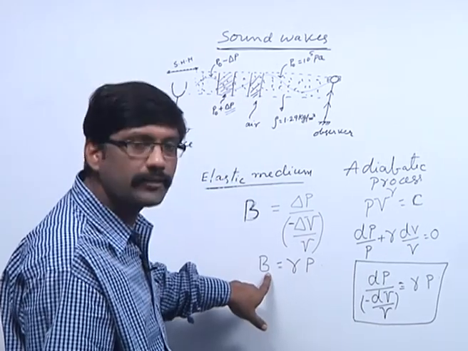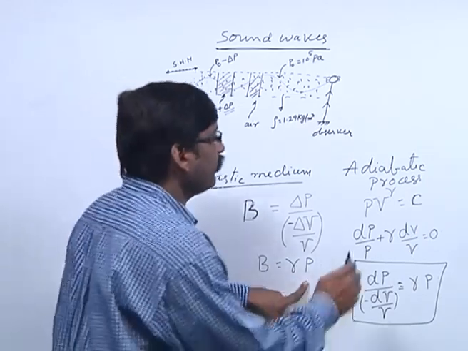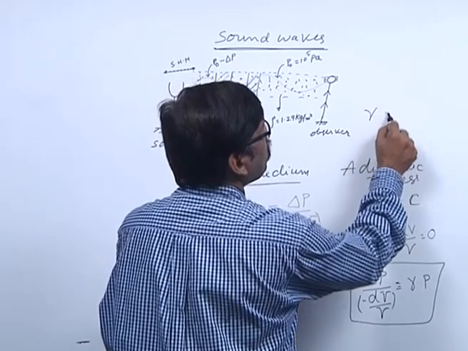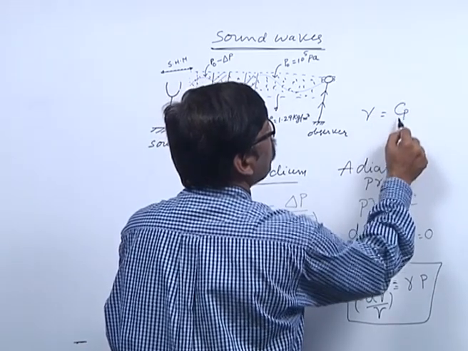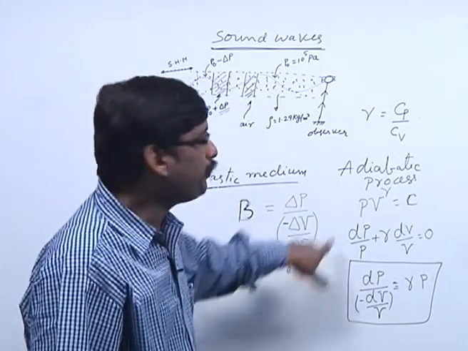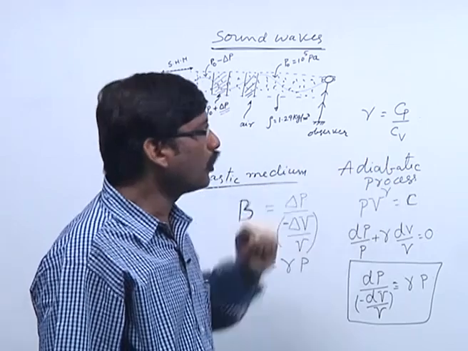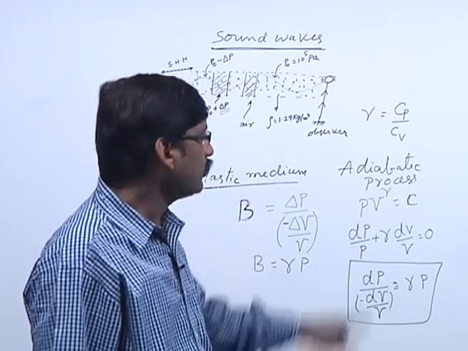The bulk modulus is gamma times pressure, where gamma is Cp by Cv, the ratio of two specific heats. Cp is molar specific heat at constant pressure, Cv is molar specific heat at constant volume.